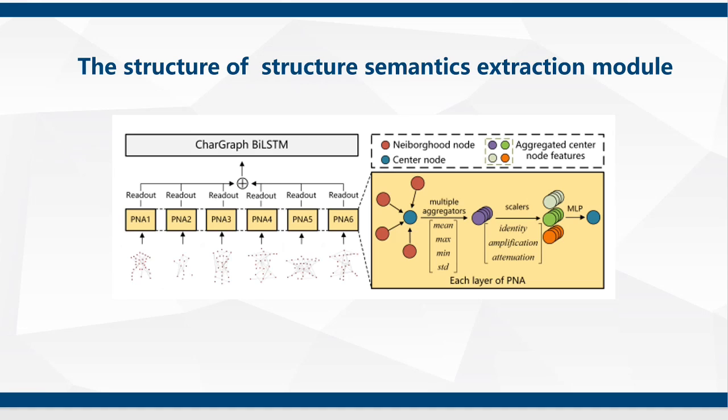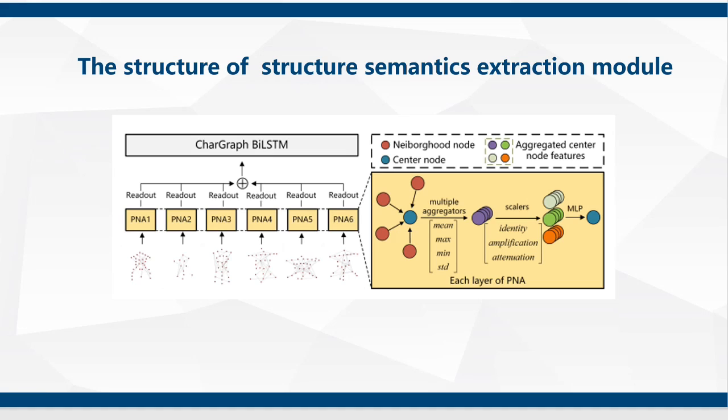For structure semantic extraction, we use a graph neural network to extract structure features of Chinese characters. However, the traditional graph neural network has the disadvantage of over-smoothing, which results in poor ability to distinguish extracted Chinese structure.